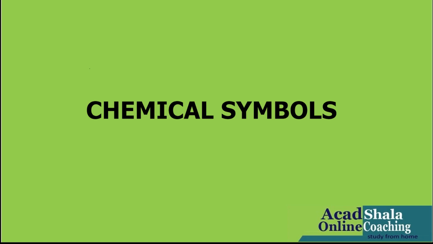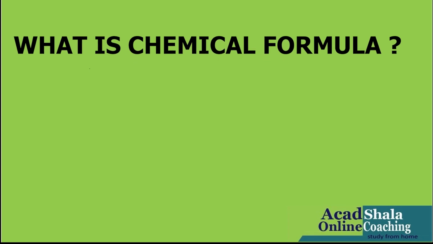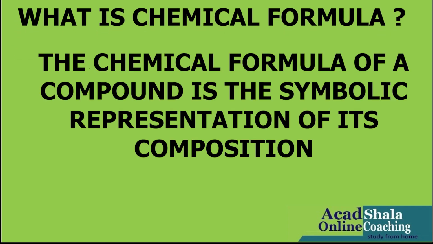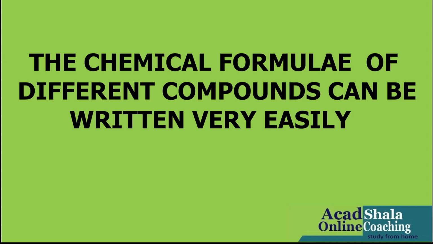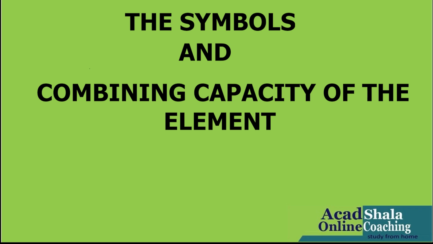With the help of chemical symbols, today we will learn to write chemical formulae. But before starting anything, we should know what is chemical formula. The chemical formula of a compound is a symbolic representation of its composition. The chemical formulae of different compounds can be written very easily. For this exercise, we need to learn the symbols and combining capacity of the element.